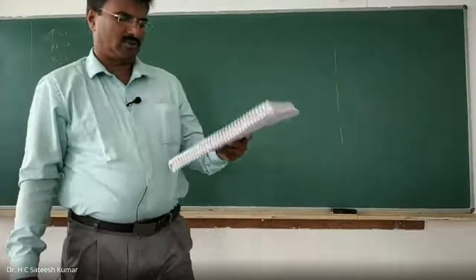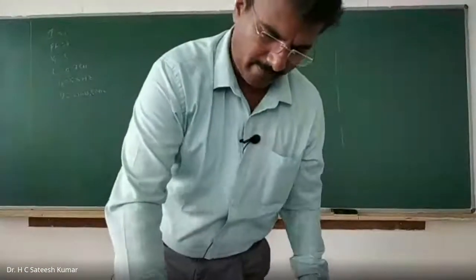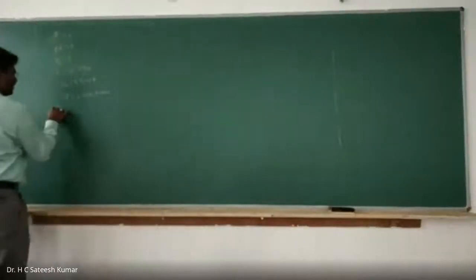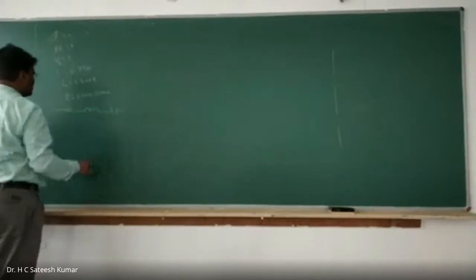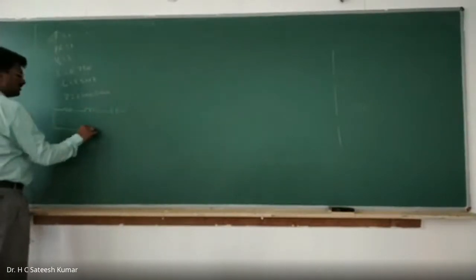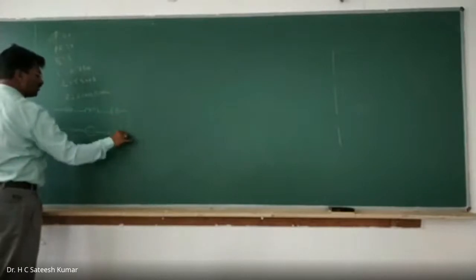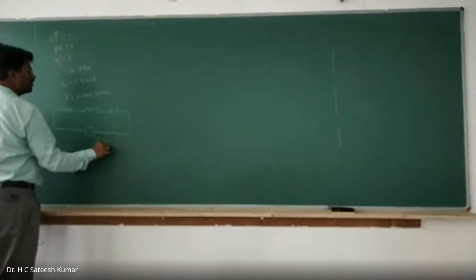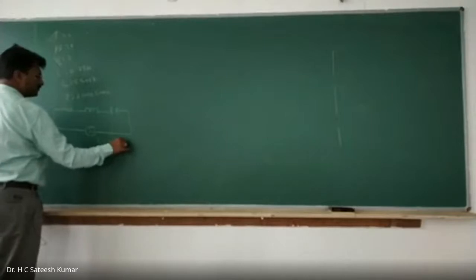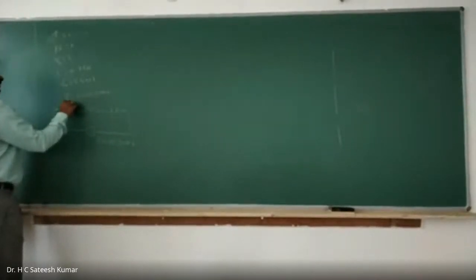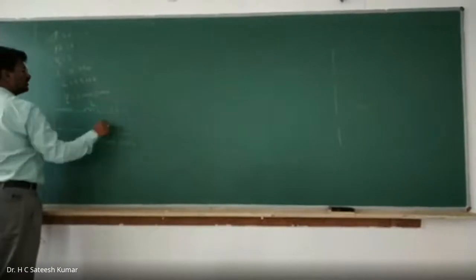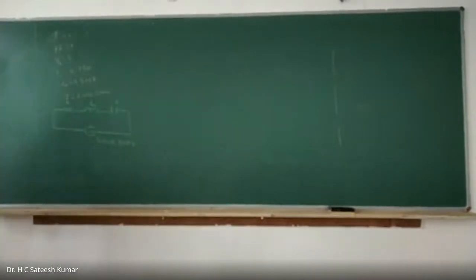So what do we have? A series resonant circuit. We have resistance, inductance and capacitance, R, L, C, supplied with a 250 volts, 50 hertz supply. XC is not given.